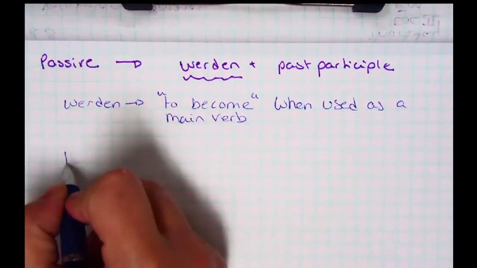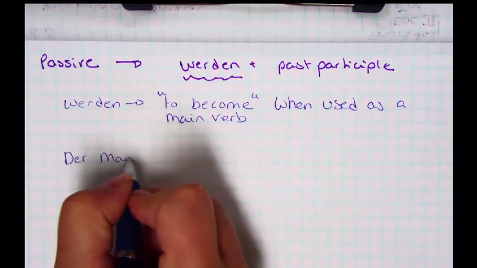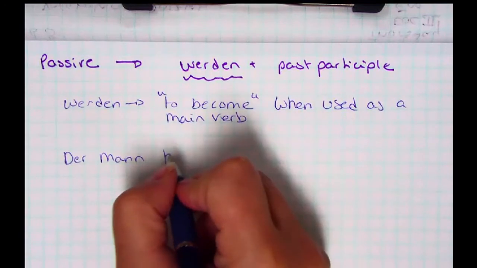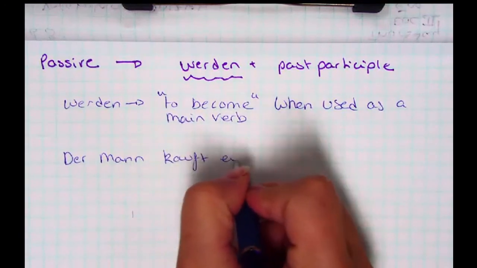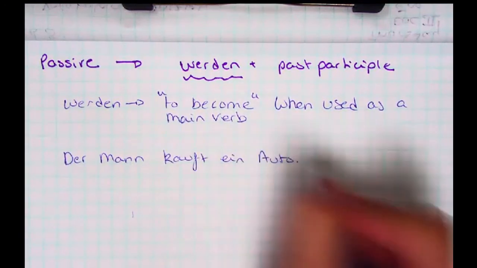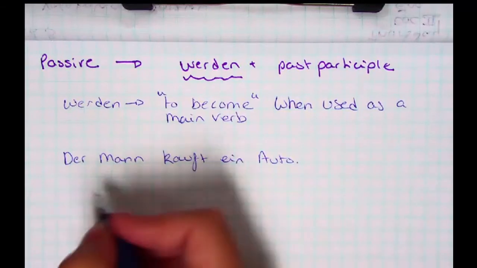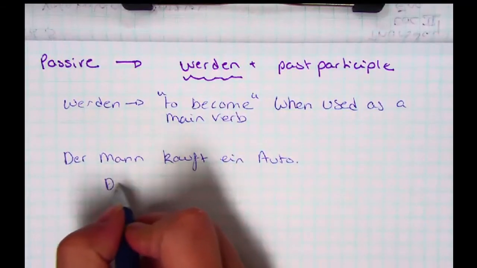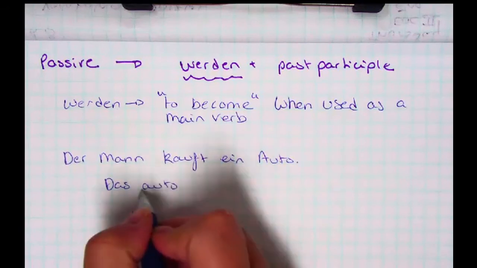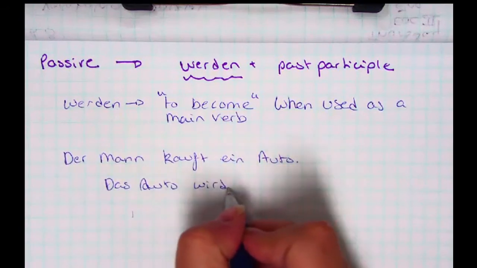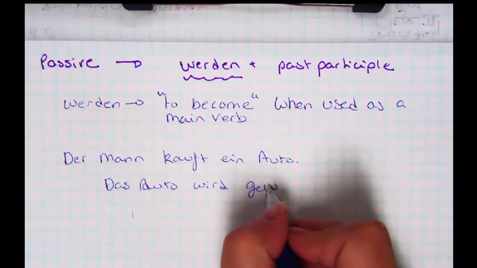Der Mann kauft ein Auto. Right, here's my sentence. And then I'm going to make that: das Auto wird gekauft.